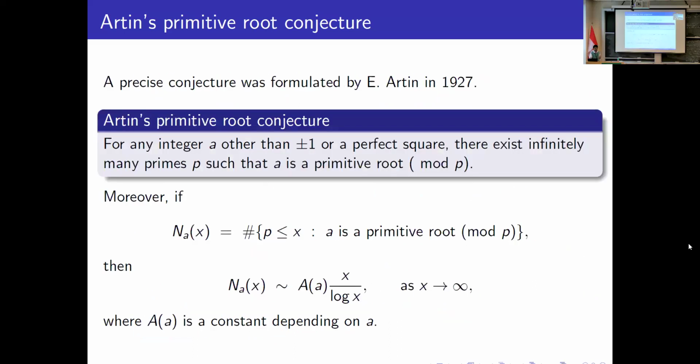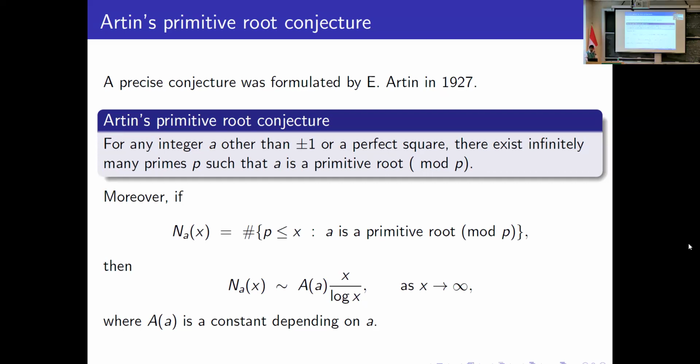A precise conjecture was formulated by Artin in 1927. If a is an integer not equal to plus or minus 1 or a perfect square, then there exist infinitely many primes p for which a is a primitive root modulo p. Moreover, if N_a(x) is the number of primes up to x for which a is a primitive root modulo p, then there exists a constant A(a) depending on a such that N_a(x) is asymptotic to A(a) times x by log x as x tends to infinity.